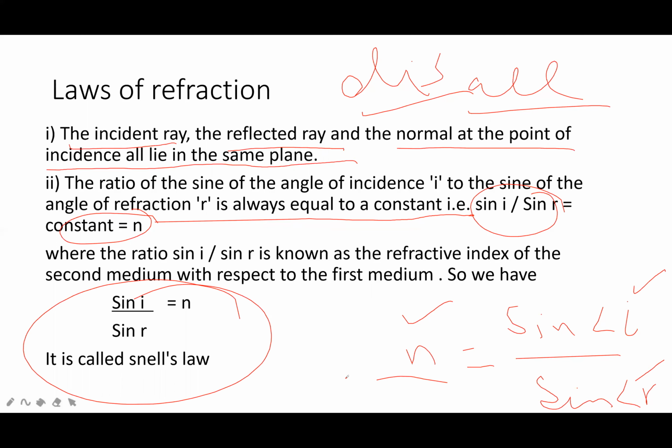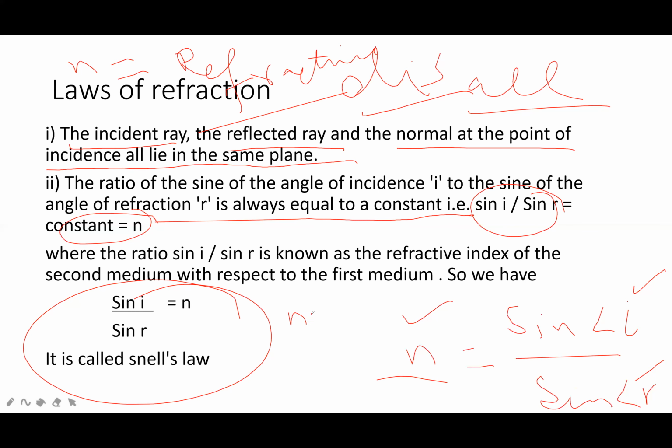So in Snell's law, the ratio of sine of angle of incidence to the sine of angle of refraction is equal to the refractive index. Refractive index is basically the property of a medium from which we can say how much the light ray will bend when it enters from one medium into another medium.